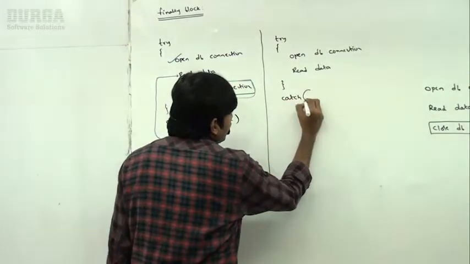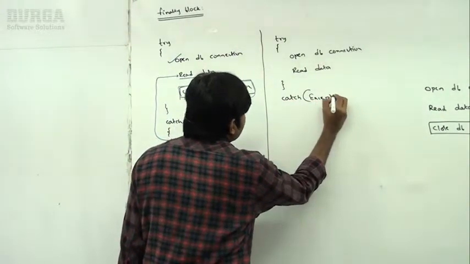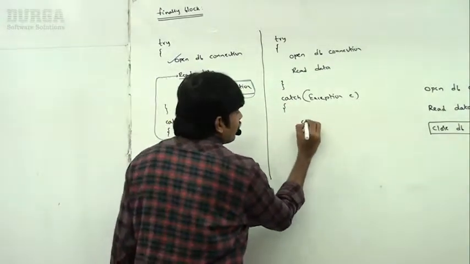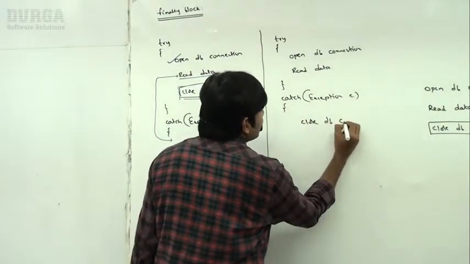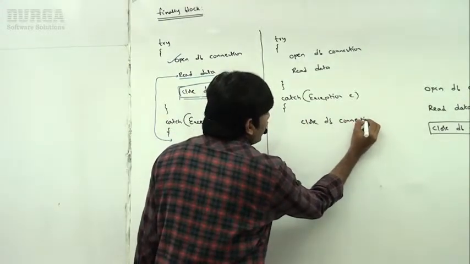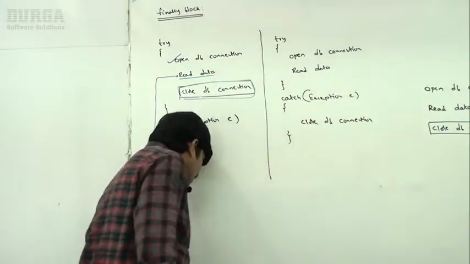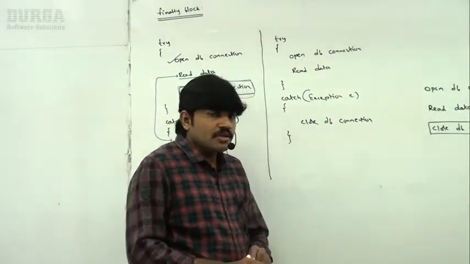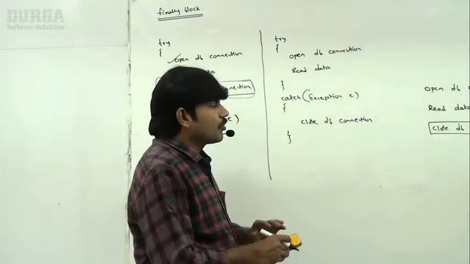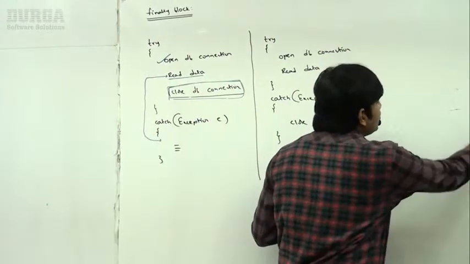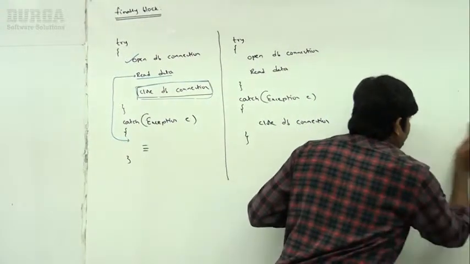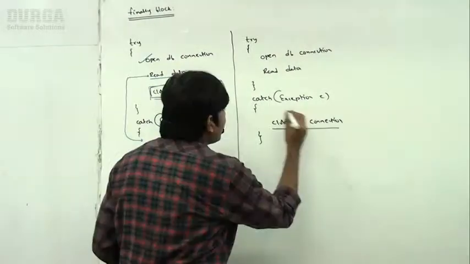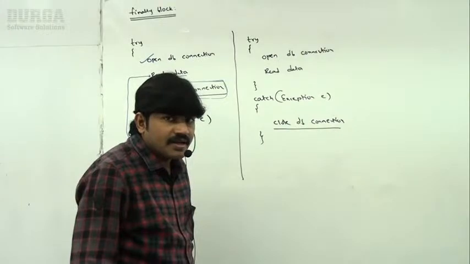Inside the catch block, let me write close DB connection, like this, sir. Can you please tell, writing cleanup code inside catch block, is it recommended or not recommended?